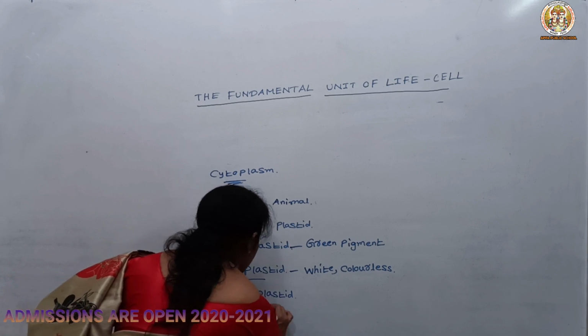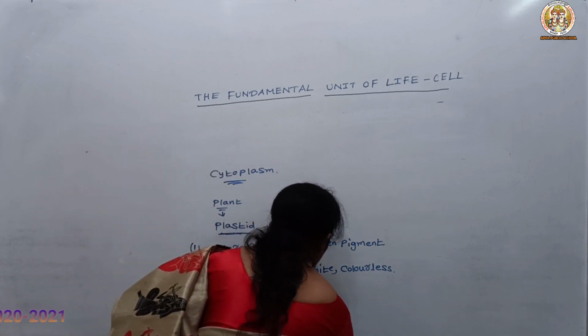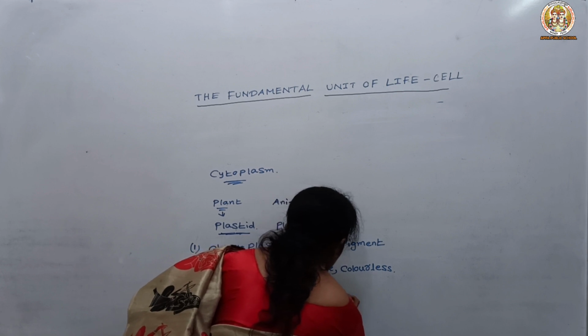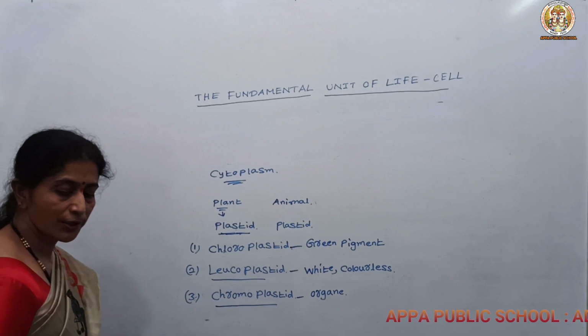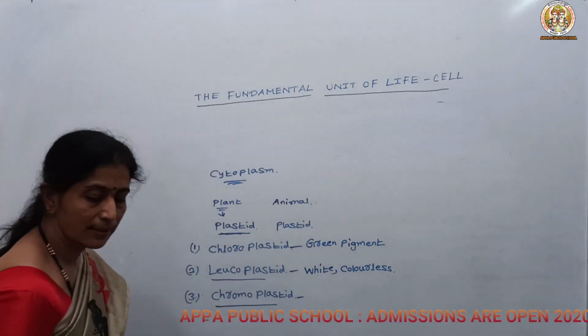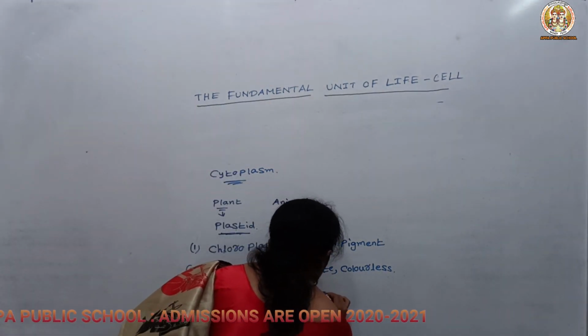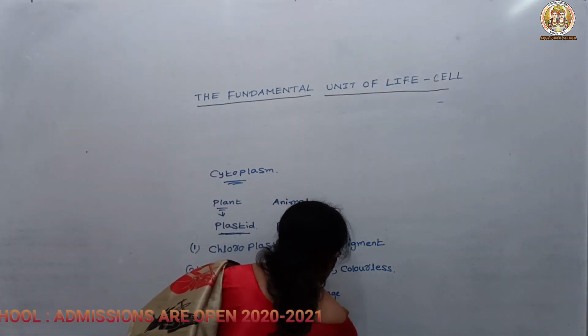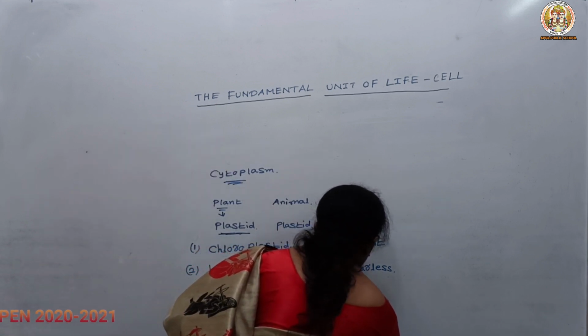Then the next is the chromoplastid, which gives color to the fruits and the flowers, usually orange. So if we take the example, orange color gives color for the fruits and flowers.